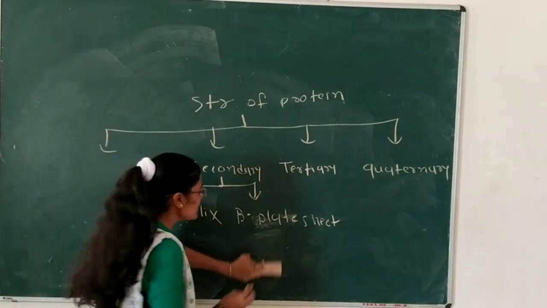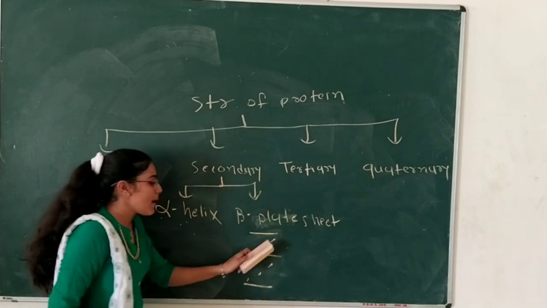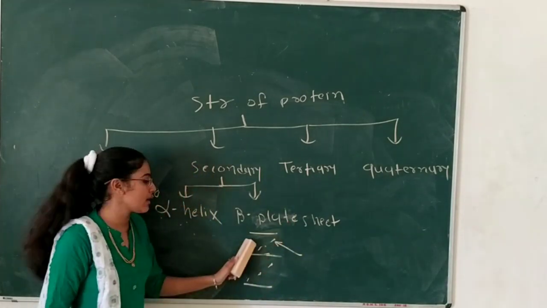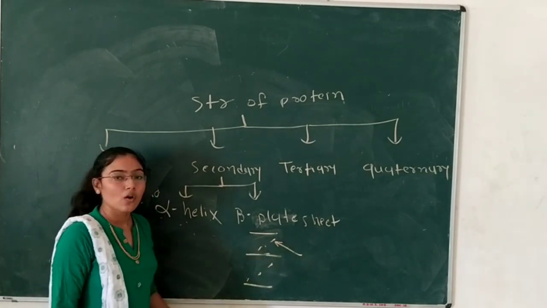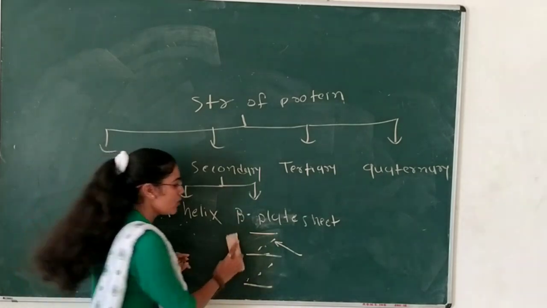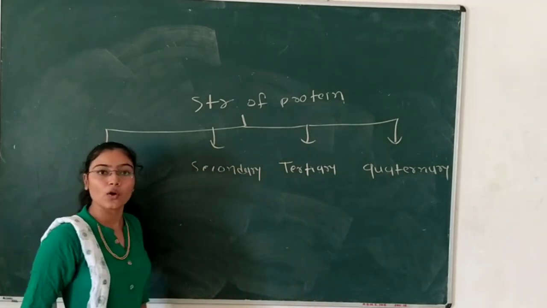It has a zigzag structure that forms a side by side pleated structure, and it will be bound with hydrogen bonds, and peptide bonds will also be observed. Beta pleated sheet structure will also be found in complex structures. Now we will see the tertiary structure of the protein.